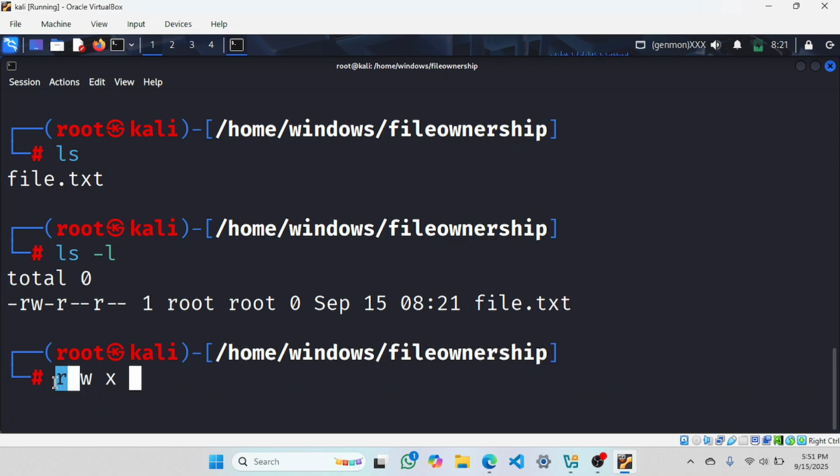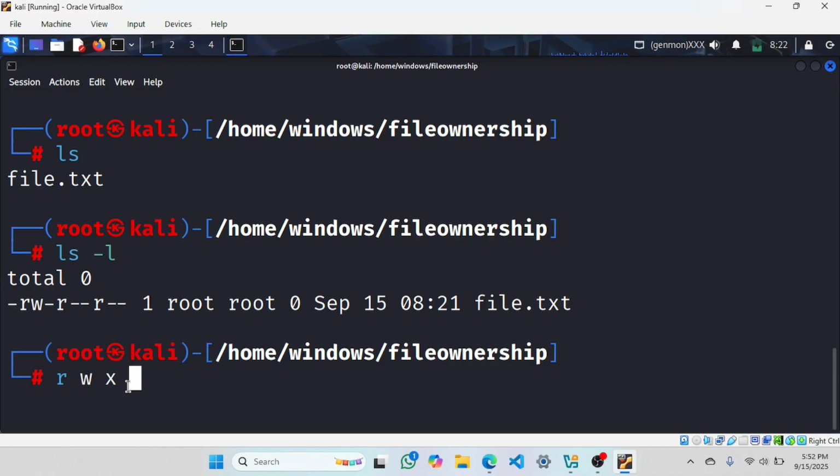Read means we can only read. W stands for write, where we can write. X stands for executable. If a file has all three permissions, read, write, execute, for a user or a group, these permissions vary for owner, for group, and for others.